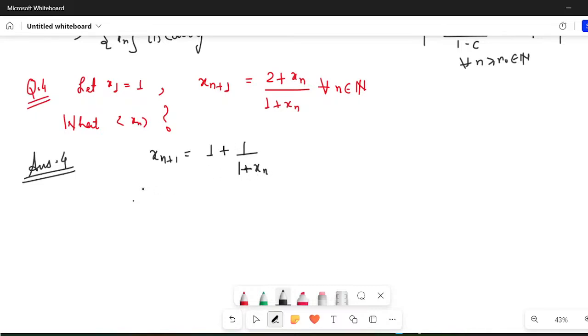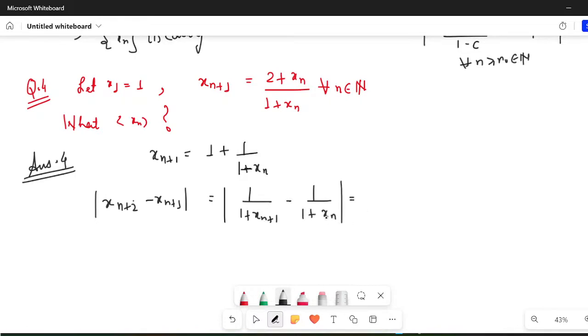And now if I calculate the modulus of xn plus 2 minus xn plus 1, it will be equal to 1 upon 1 plus xn plus 1 minus 1 upon 1 plus xn.